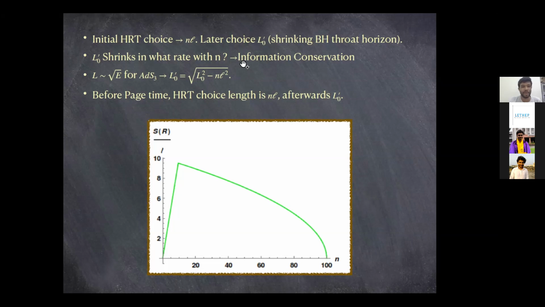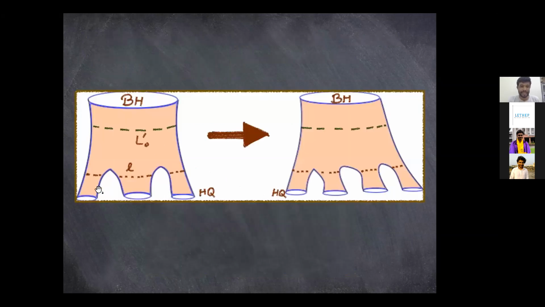Ryu-Takayanagi choices. From the radiation perspective, the smaller exits are the radiation quanta. When you are talking about entanglement between the combination of the smaller exits and the black hole, the initial choice of the HRT surface would be some of these smaller l length throat horizons.